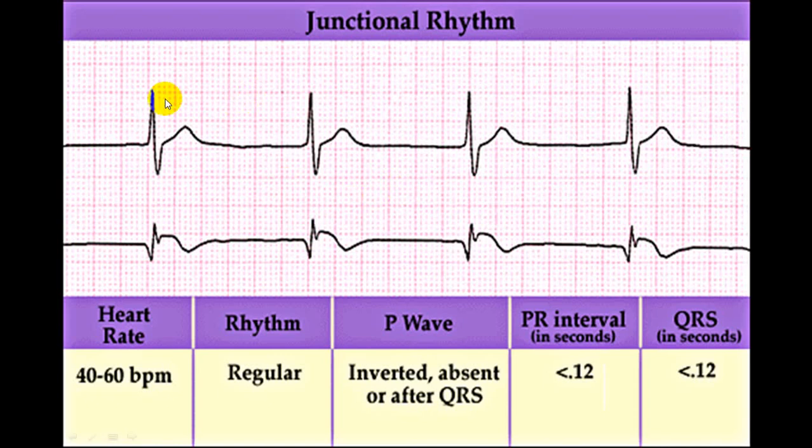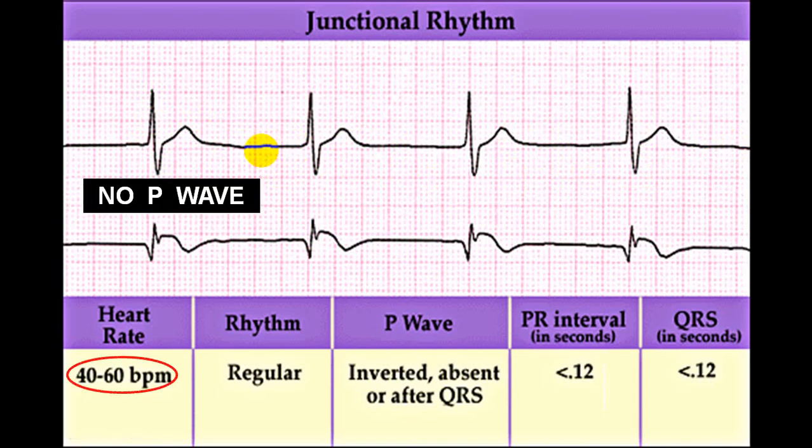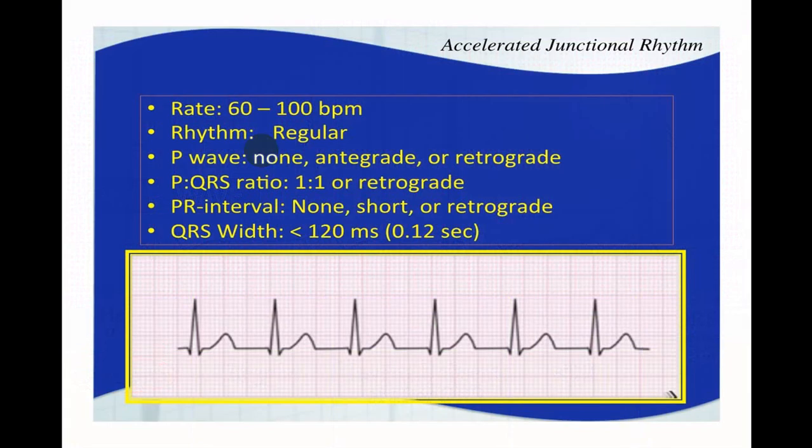Now again you can see here, this is around 50 per minute, and you see all QRS complexes are identical. There is no P wave before. So this is a junctional rhythm. Rate-wise it is 50, so normal junctional rhythm. The QRS complex is narrow, so this is not ventricular, and there is no P wave. So this has to be a junctional rhythm only. No P wave, more in favor of a junctional rhythm.